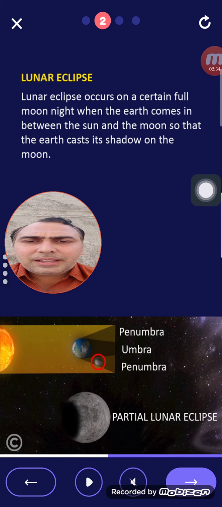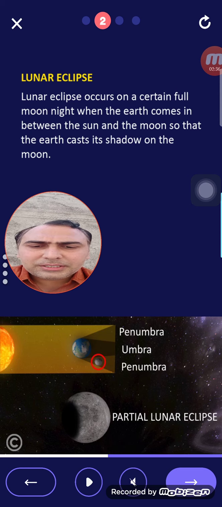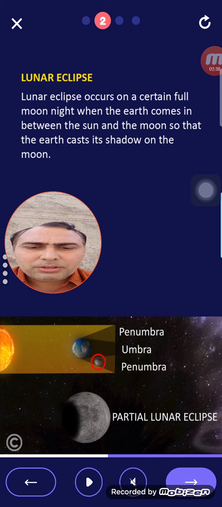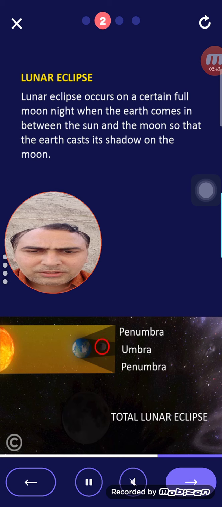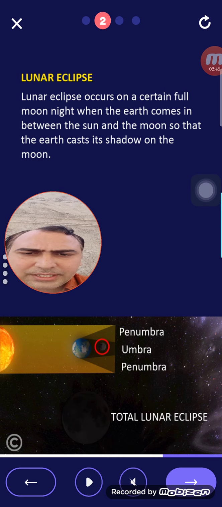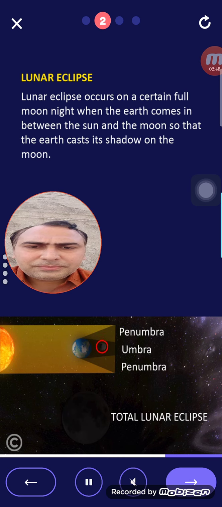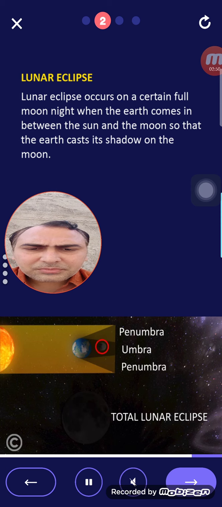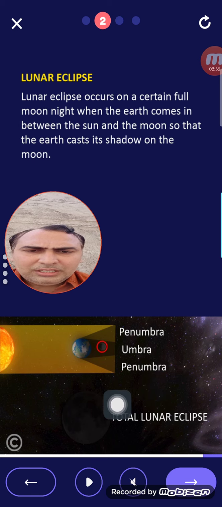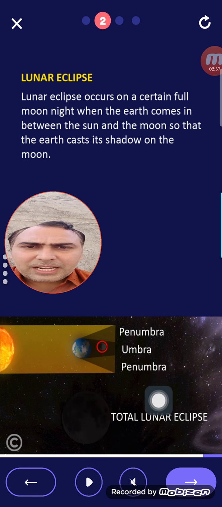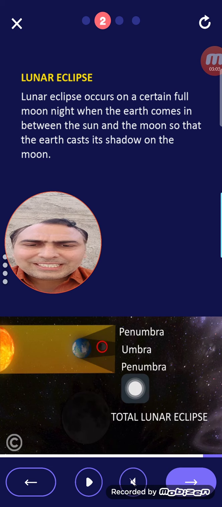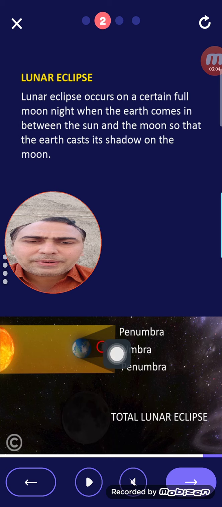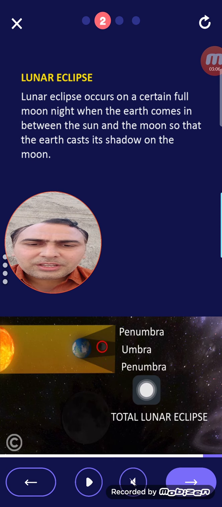We can have different shapes of the Moon. So we will learn more about that. Here the red circle is there. What is that? Yes, the reflection of the shadow. So we can see a total lunar eclipse. If there is a partial lunar eclipse, then the shadow is different. When there is a full moon, the shadow is different. So here it is named penumbra, umbra and again penumbra.